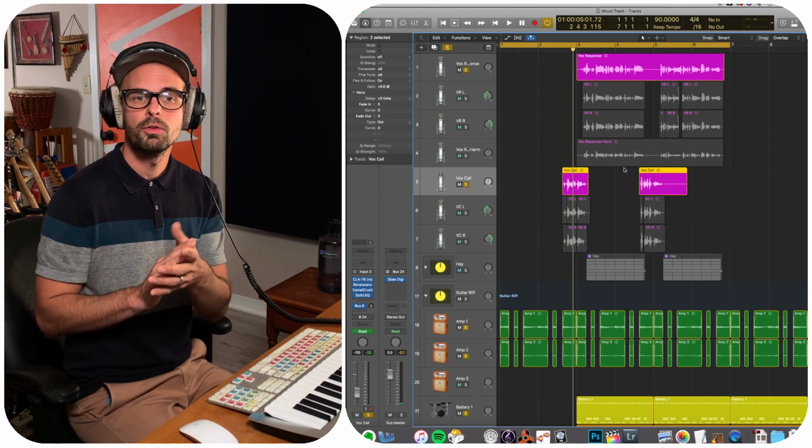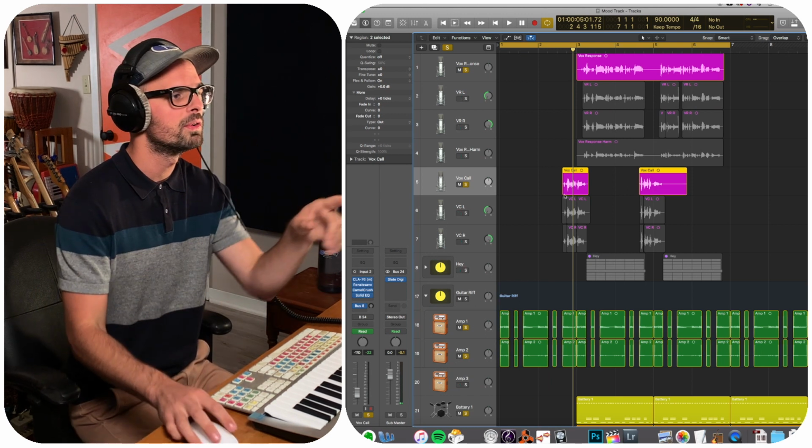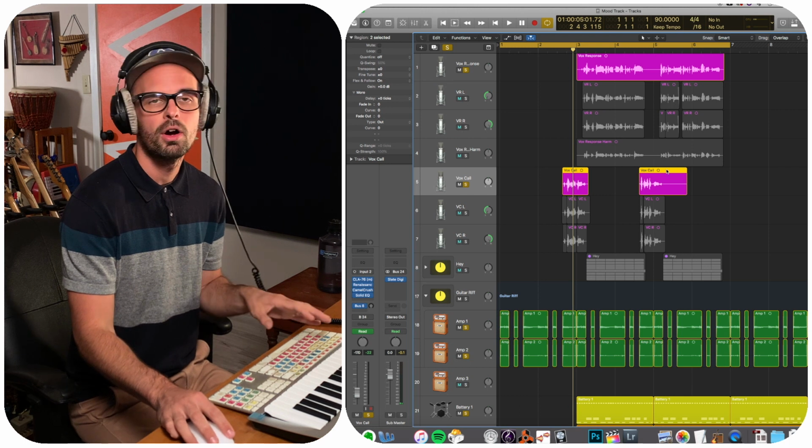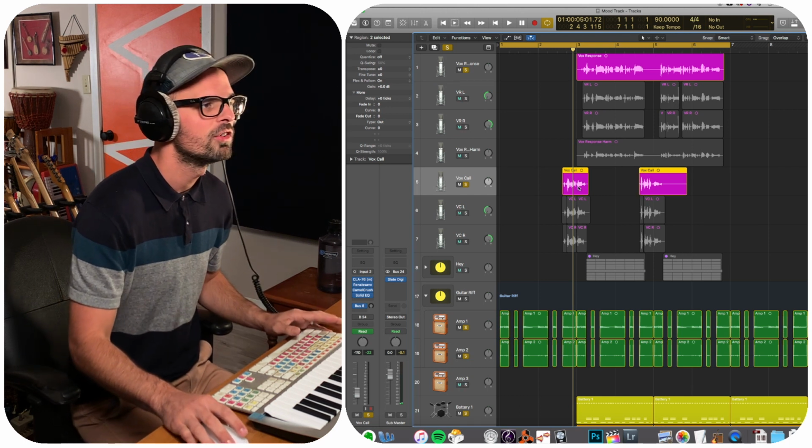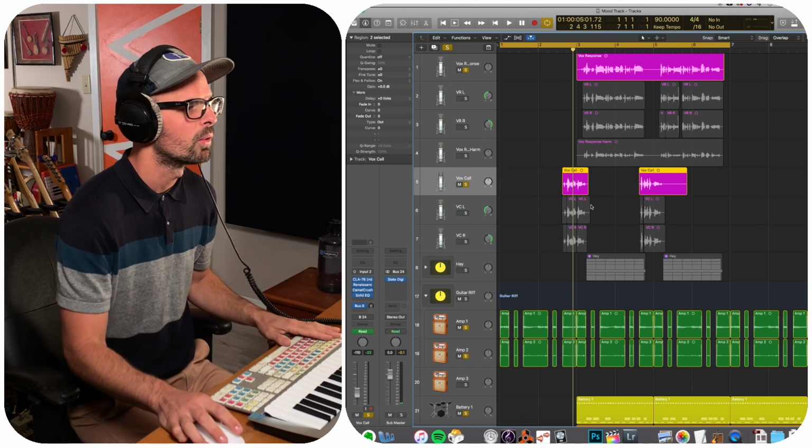So here's the basic call and response part, but with just a single vocal. You can see that I have doubles and triples, as well as a harmony part. We'll add those in after. Here's just the basic call and response that I came up with for the chorus.